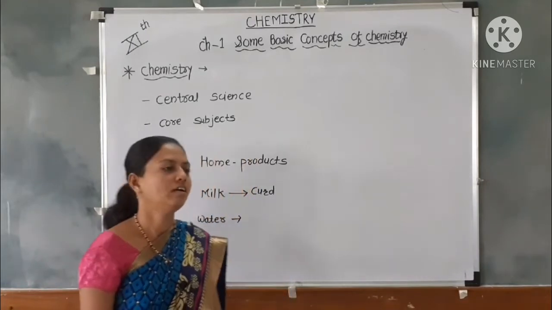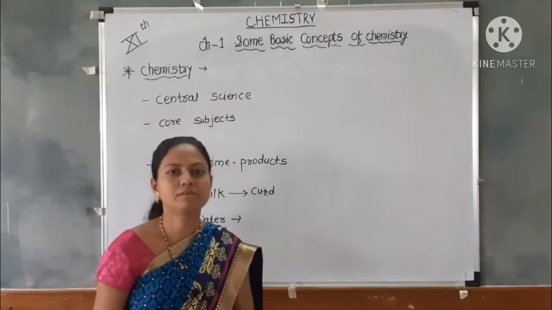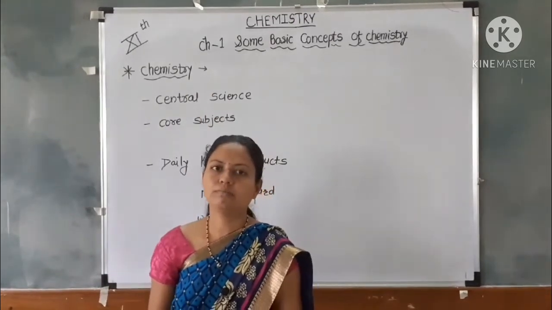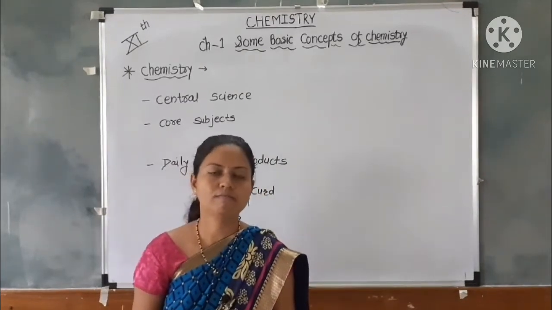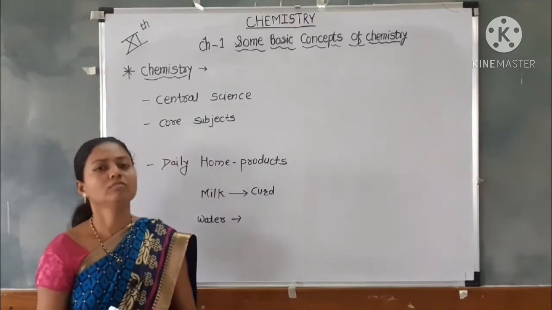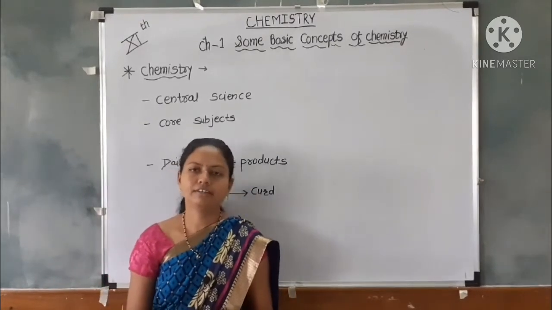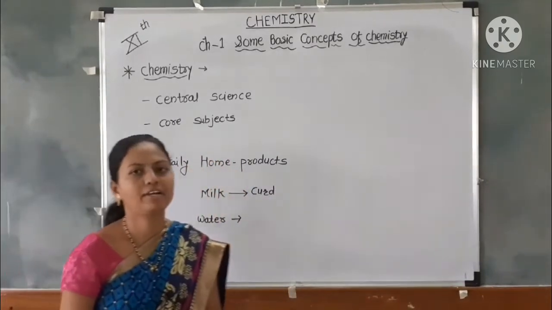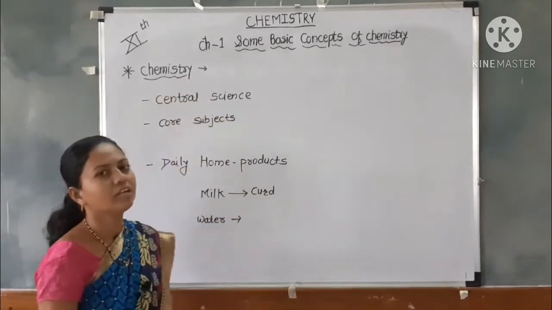First, we have to learn what is meant by chemistry. What is meant by chemistry? Chemistry is the most important branch of science in which there is a study of composition, properties, the changes which occur in matter, and the laws which are applied to chemistry.